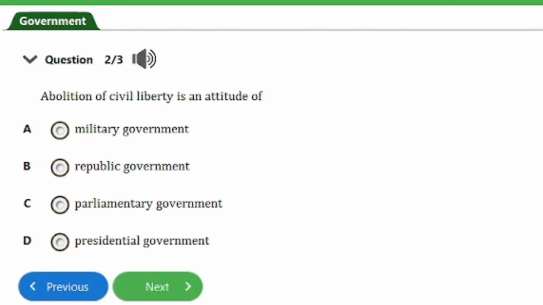The next question, question number 2 says, abolition of civil liberty is an attitude of A, military government, B, republic government, C, parliamentary government, D, presidential government. So the answer to this question is option A here, that's military government. And that's it for this question. Let's move on to the next and last question.